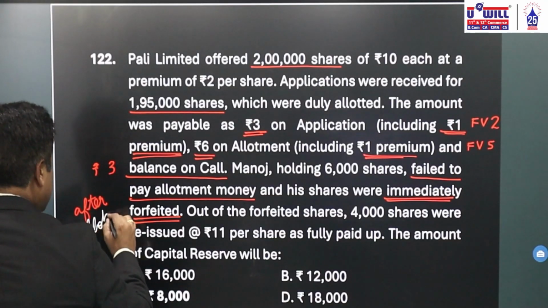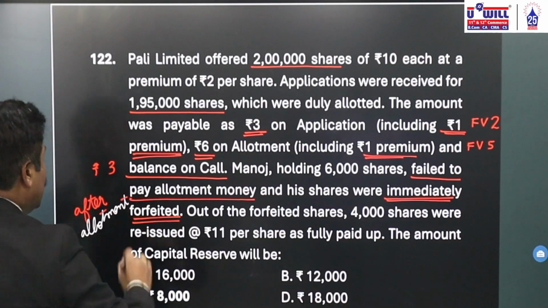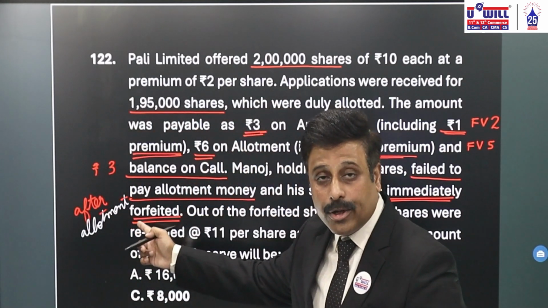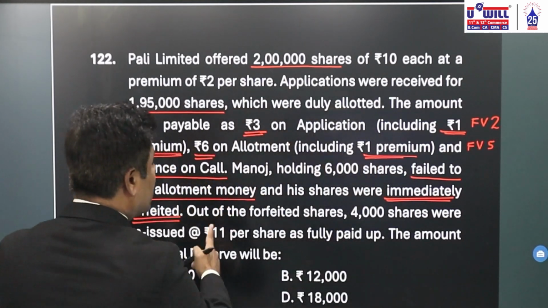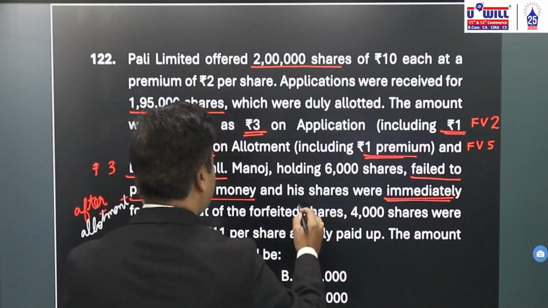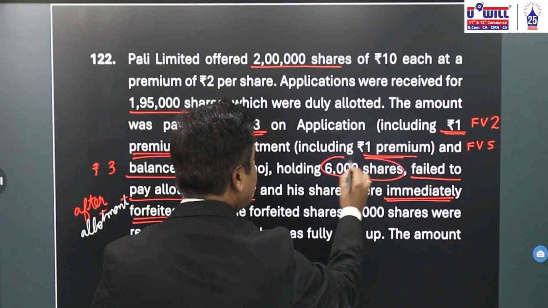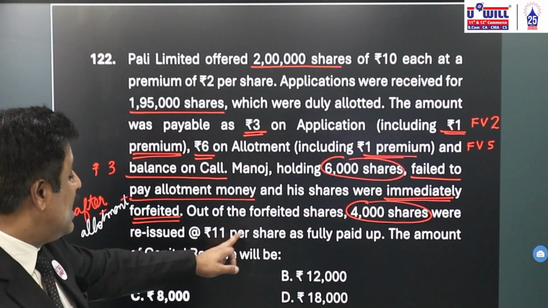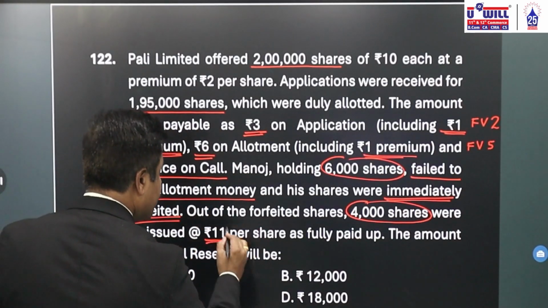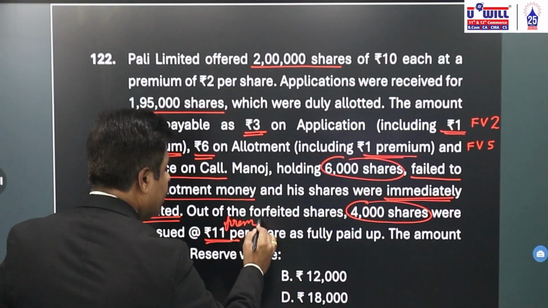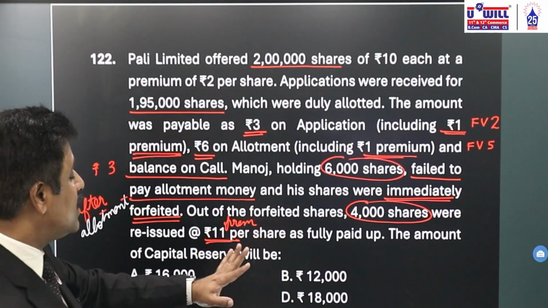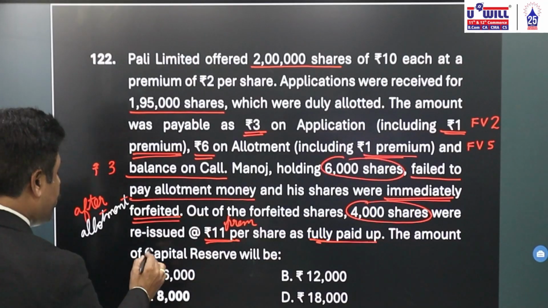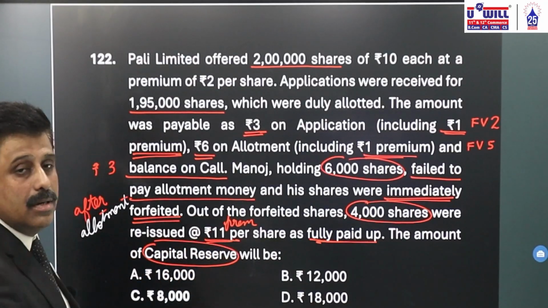When is the forfeiture done? After allotment. Okay, when is the forfeiture done? After allotment. Are you all clear with this? Out of the forfeited shares, forfeited are 6,000. 4,000 shares were reissued at rupees 11 per share, means at premium, fully paid. As fully paid means you have to compare it with 10 rupees, 1 is premium. The amount of capital reserve.